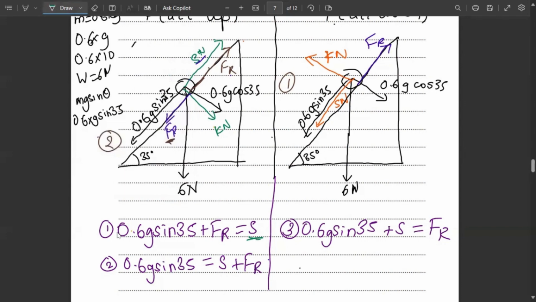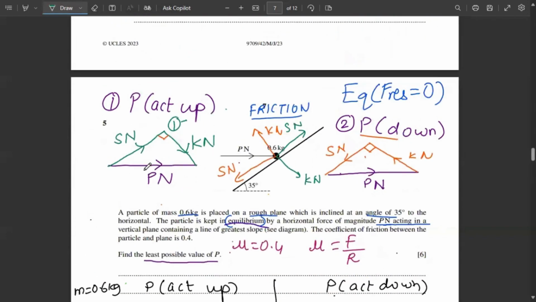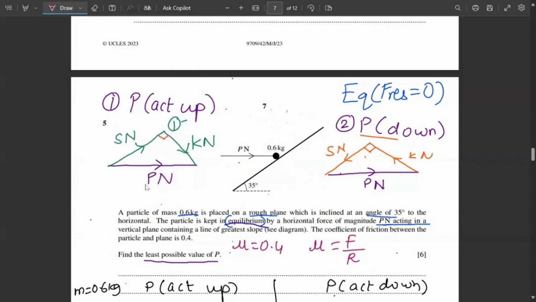What do we mean by S, Fr? To find S, we'll have to make P the subject, because S is somehow related to P. And how is it related to P? Let's understand that. So let me erase everything right here. As we can see, this angle is 35 degree. And now also we can mention that this force will act like this. This is K Newton, as we have previously discussed, and this will be S Newton.